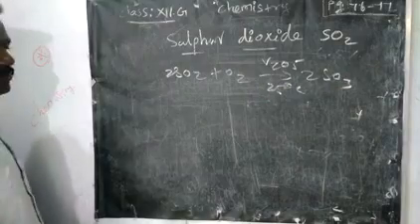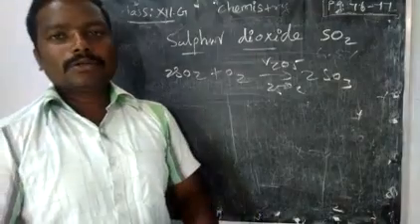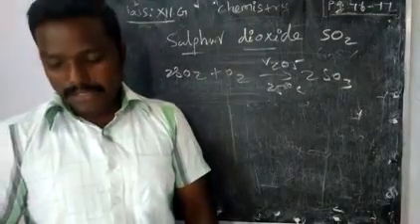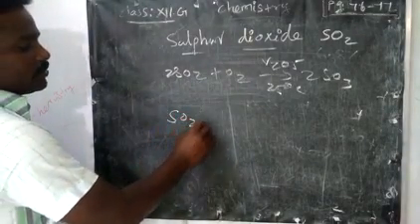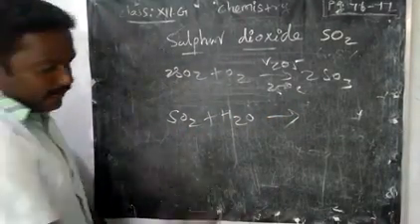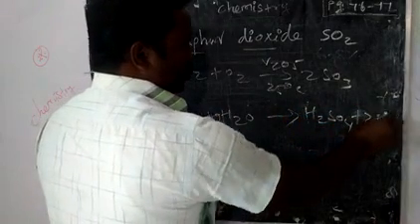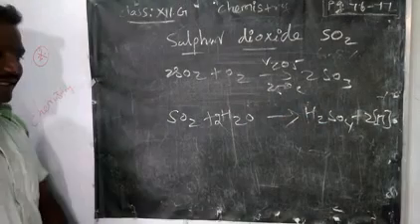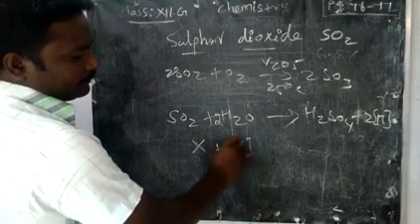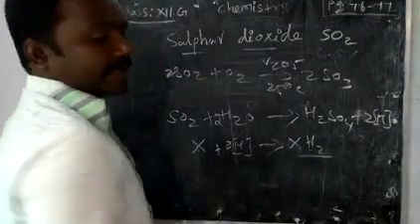Then bleaching action. This is also important. Wool or silk, all those compounds, if you want to bleach, we can use that SO2 gas. How does the reaction take place? SO2 is dissolved in water. Now what will happen? H2SO3 will form. What's the remaining? 2 moles, or 2 nascent hydrogen, will form. That colored compound we can take as X, with 2 hydrogen. It will bleach. It will form X-H2, a colorless hydrated compound.